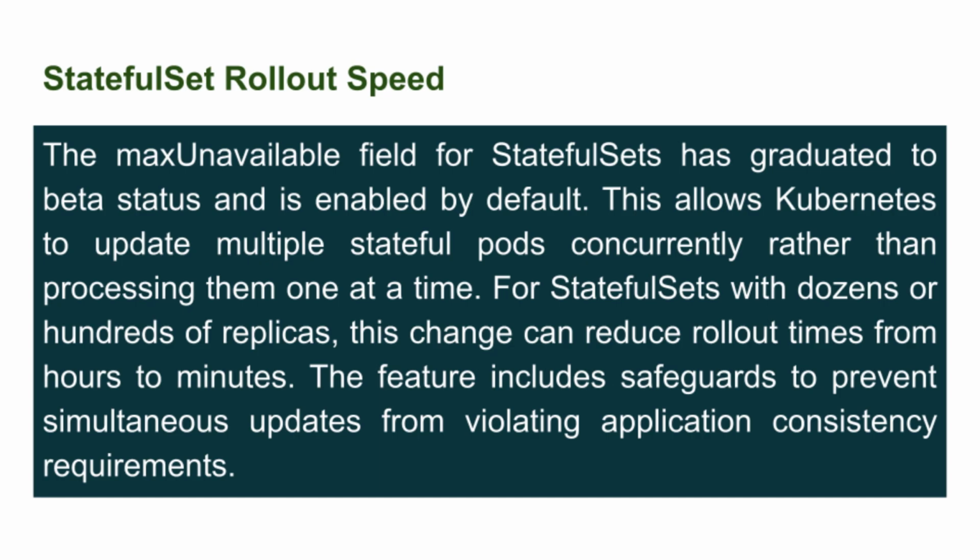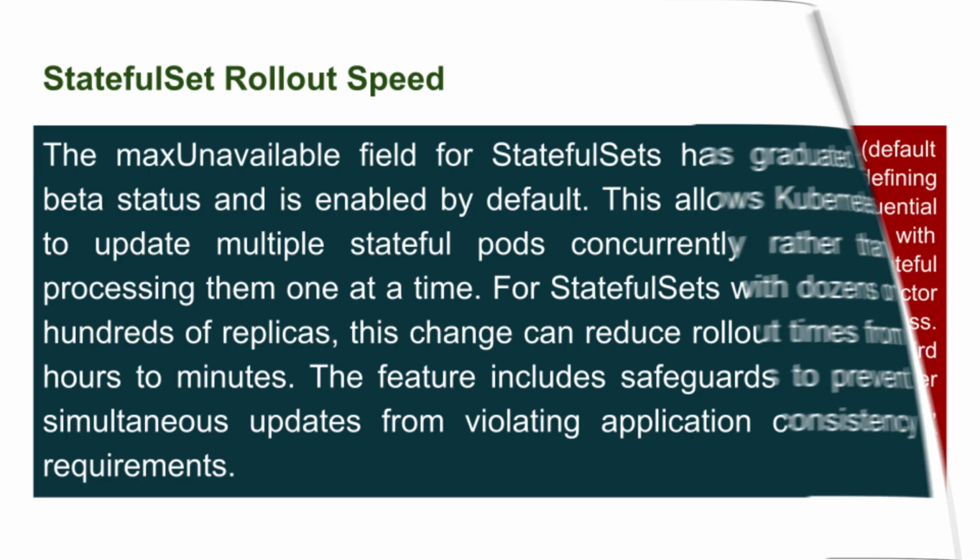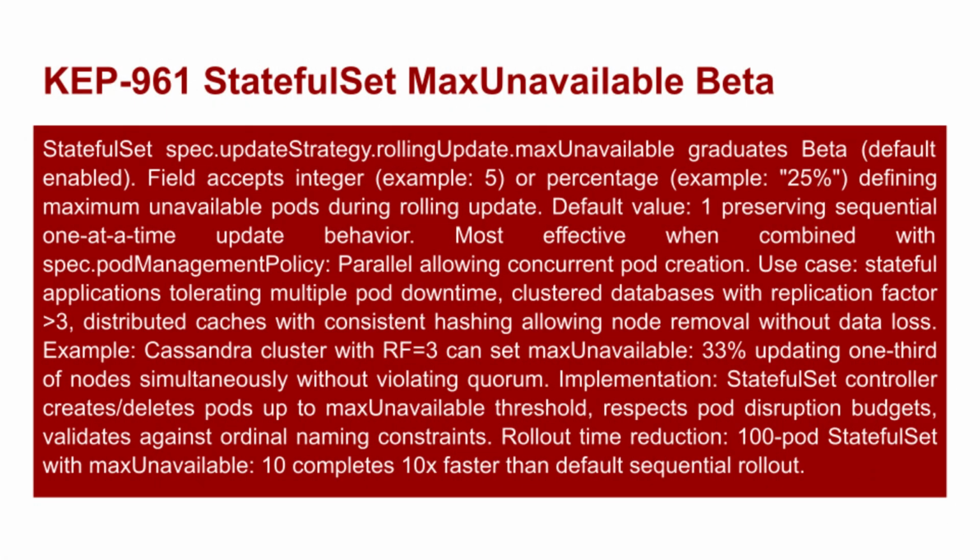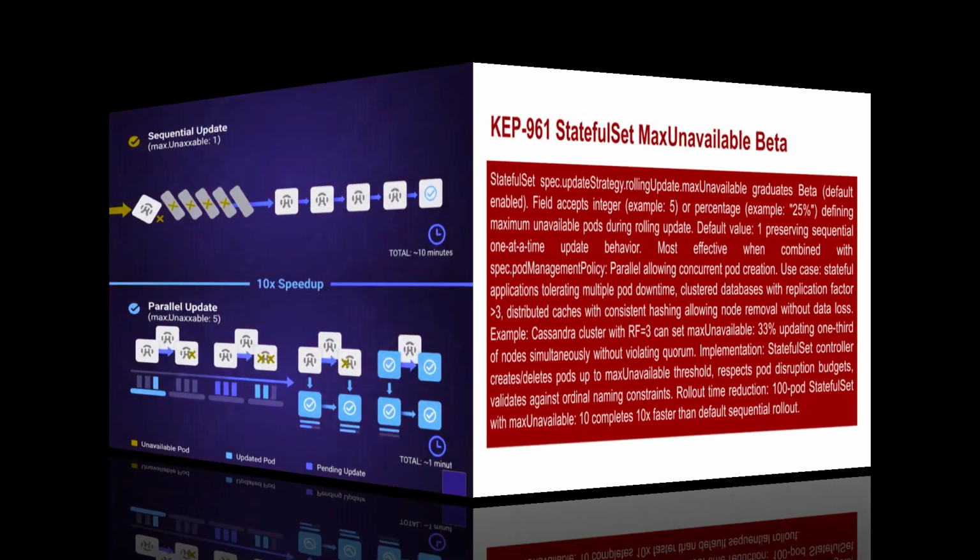StatefulSet rollouts got faster too. The maxUnavailable field is now enabled by default in beta, which means Kubernetes can update multiple stateful pods at once instead of going one by one. Your rollouts will be dramatically faster.